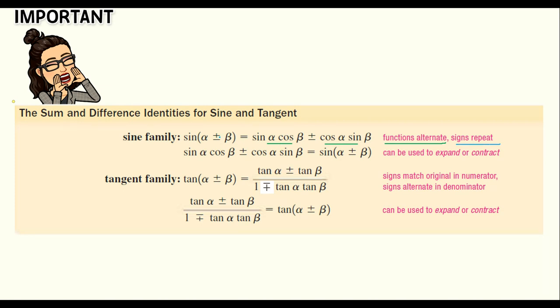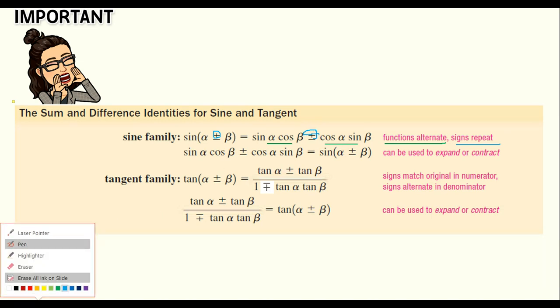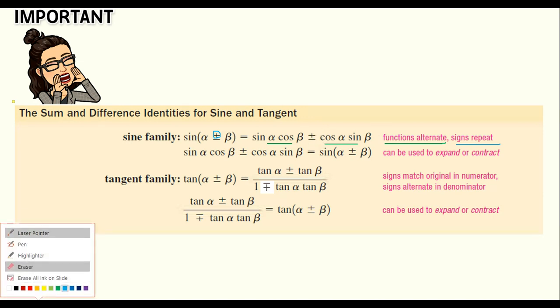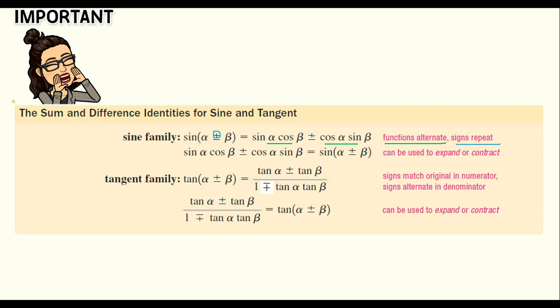So whatever I have in sine of alpha plus beta, I have addition going on. And again, we can use this to expand or contract. Now, similarly, if I had sine of alpha minus beta, it's going to be sine alpha cosine beta minus cosine alpha sine beta. My functions are alternating and my signs are repeating.